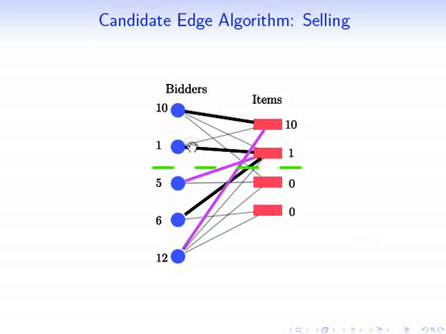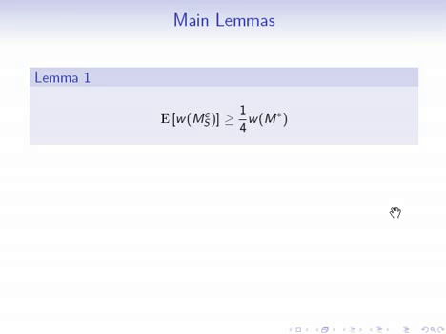And the candidate edges in our example, remember, were these very thick edges that we have, and we priced using those edges, and then we only sold using those edges. So this is how we're going to go about our proof. We're going to prove two lemmas.